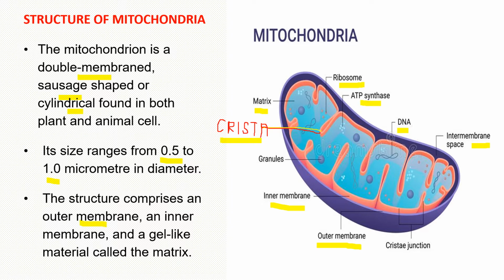So what is the function of crista? To increase the surface area so that more ATP-generating reactions can take place, meaning more and more ATP can be formed. So what does the diagram contain? Two membranes, outer and inner membrane. The space between them, that is intermembrane space. And inside the matrix, the most common structures are DNA and ribosomes as well as ATP synthetase.